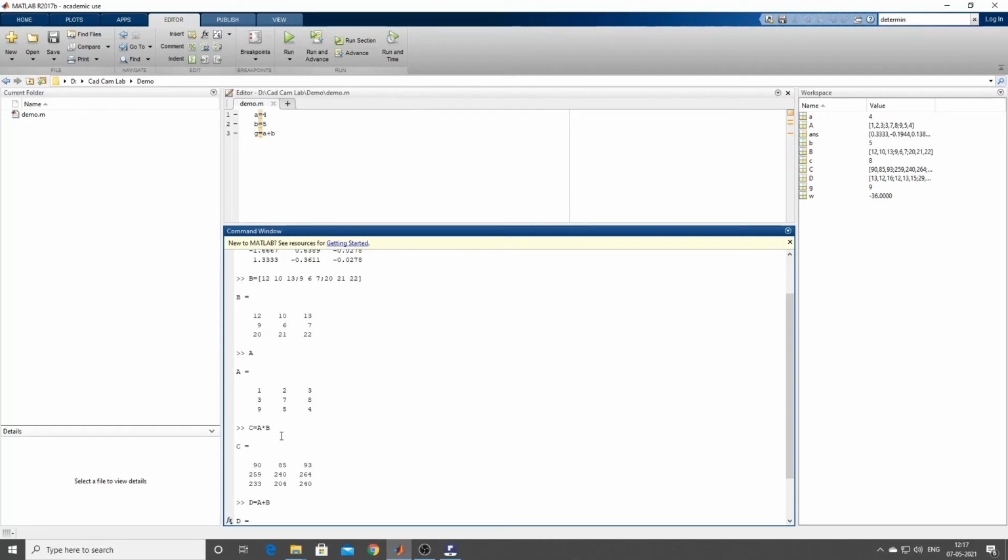Is it okay, guys? So this is all about matrix. Now you tell me what are the other things that you want to do in matrix. Now let us try to give a different order matrix and see whether the multiplication will happen or not, where the order is not same.